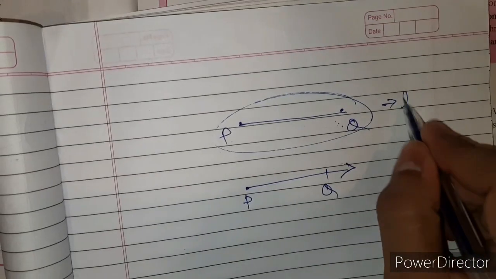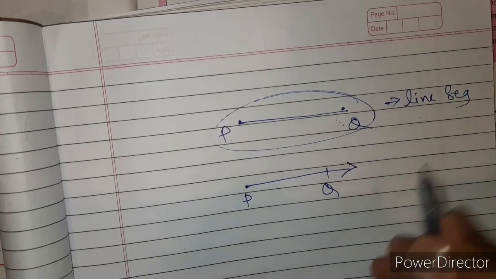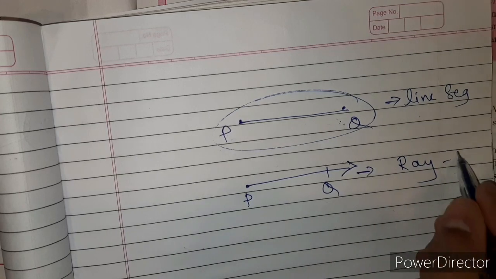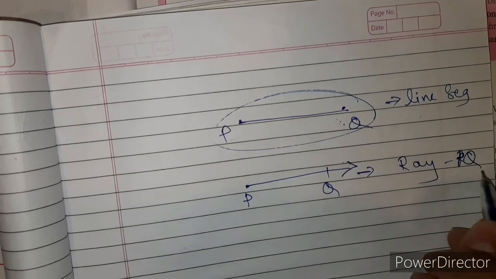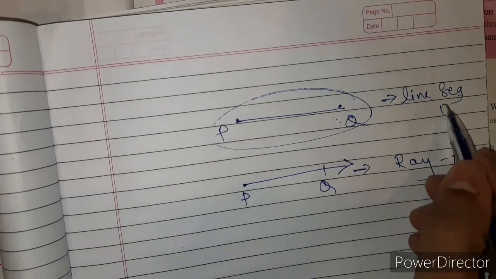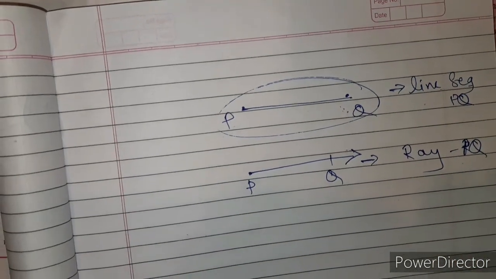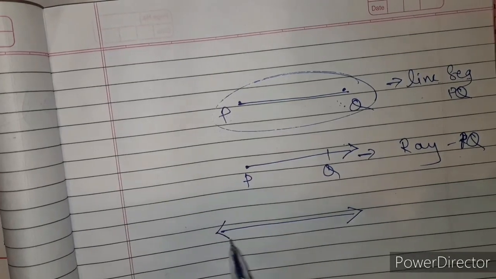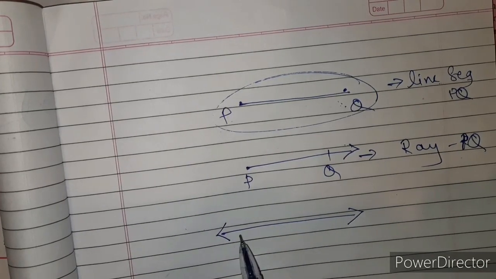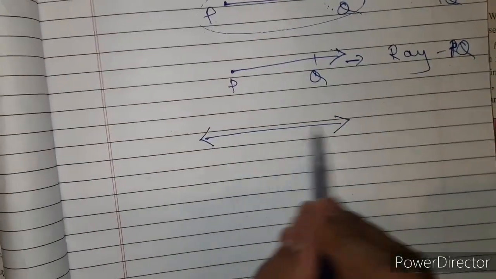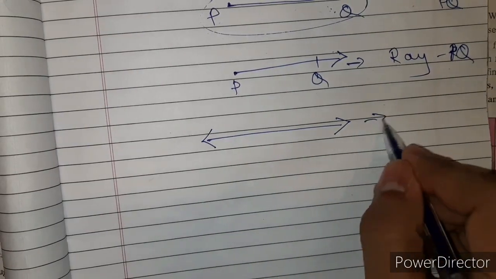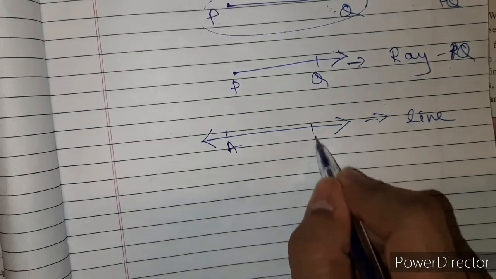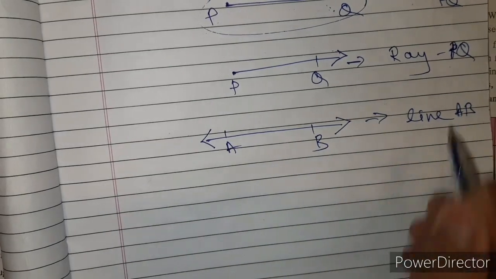ये है लाइन सेगमेंट और ये है रे. This is ray PQ. This is line segment PQ. Now we will draw a line. If you have arrows on both sides, then it can be extended from both sides. This is called a line. Here you can name it A and B, so line AB.